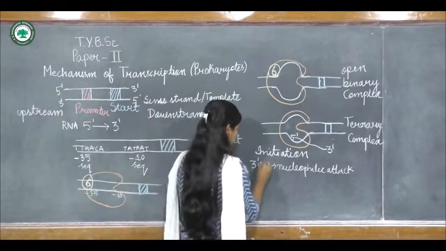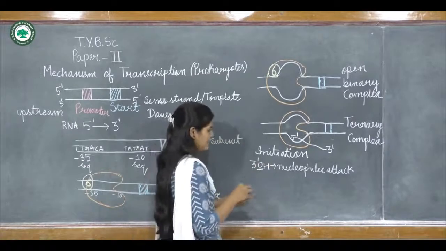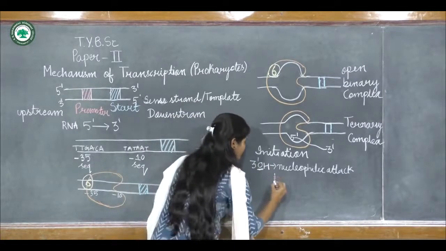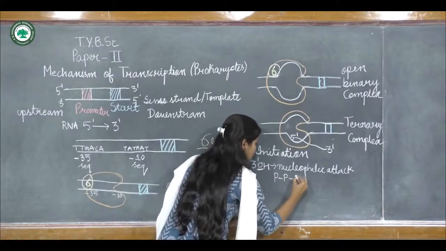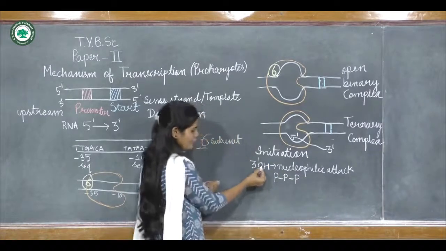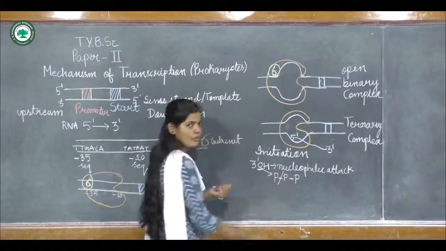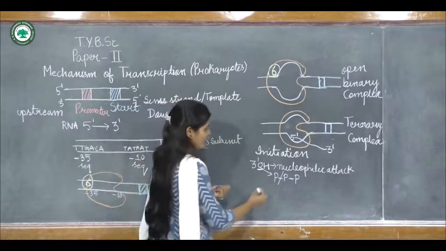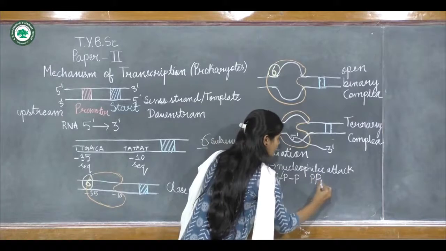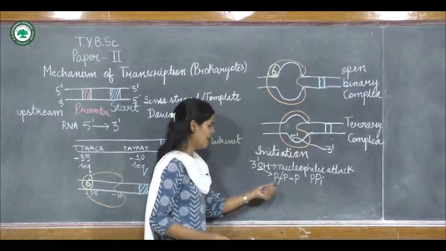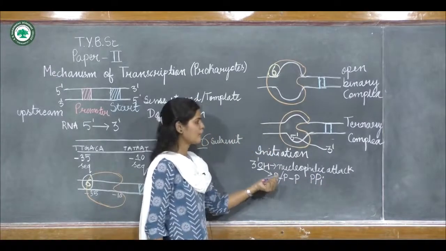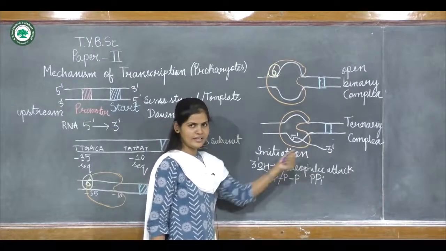The incoming nucleotide has a triphosphate. So this OH group will have a nucleophilic attack on this. What will happen, a pyrophosphate will be removed, and only one phosphate will get incorporated in the RNA strand.